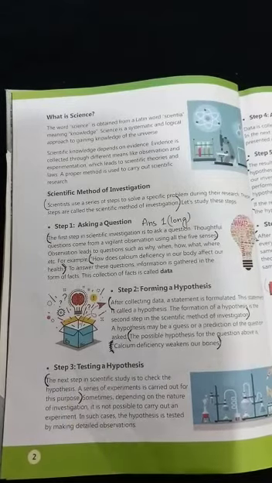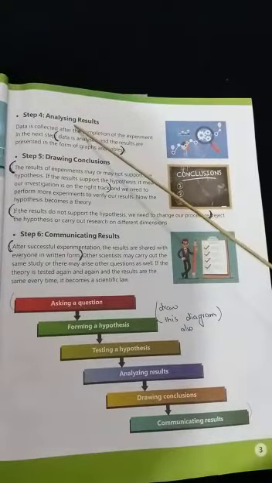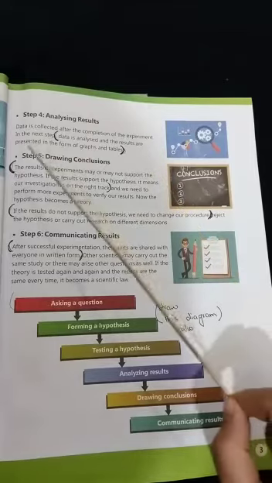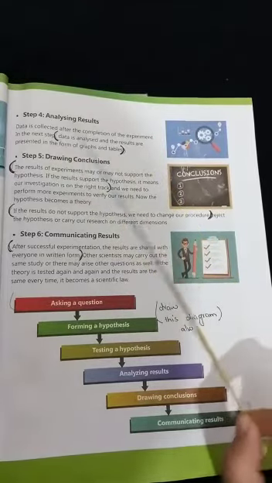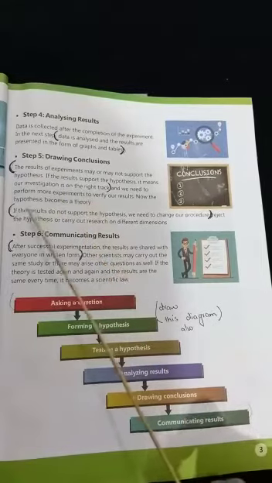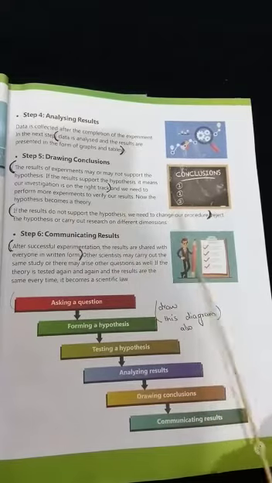Then step number 3, testing a hypothesis. You will write only first 3 lines in this heading. Now come on page number 3, step number 4, analyzing result. You will write only last 2 lines. Then step number 5, drawing conclusions. You will write only first 3 lines. Skip these 2 lines and then if the results are not support the hypothesis, we need to change our procedure.